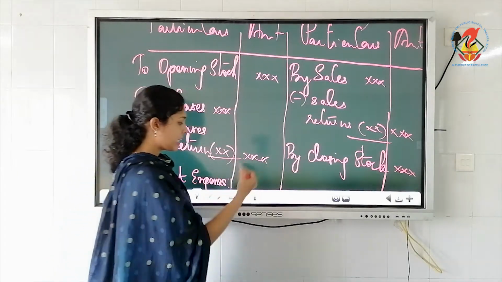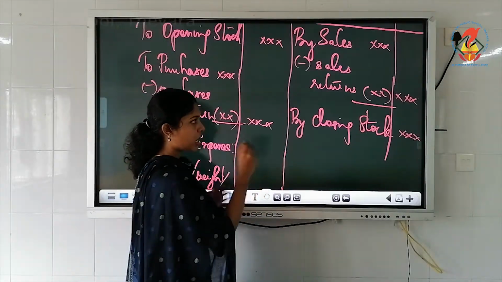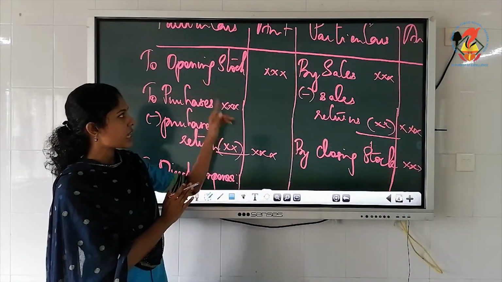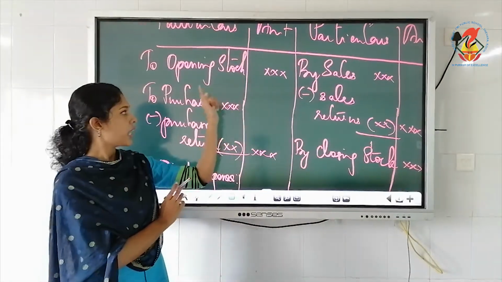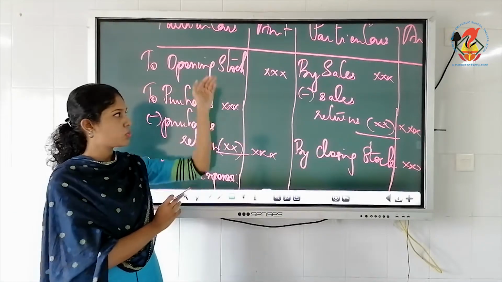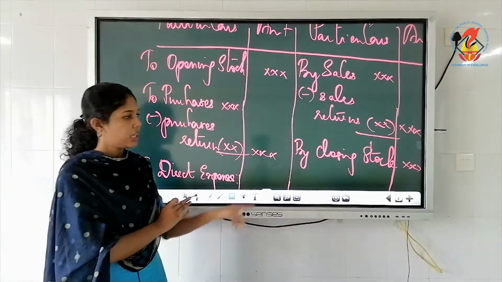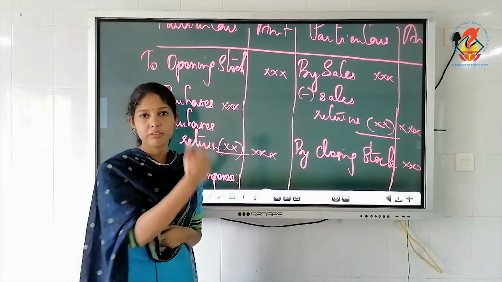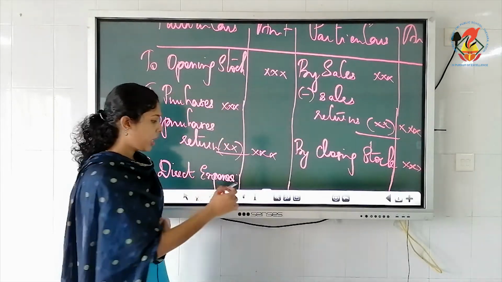So finally, now the trading account is over. You have to learn this format. You must always start the account with the opening stock. The next item must be purchases. You must write in this order itself. Don't write closing stock first on the credit side. This is the format you have to follow.